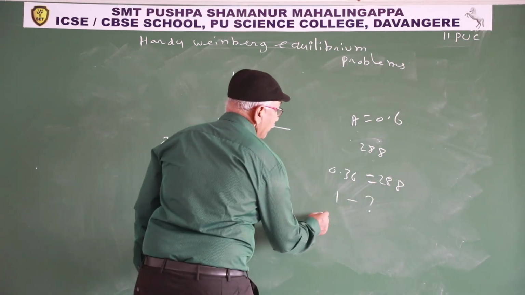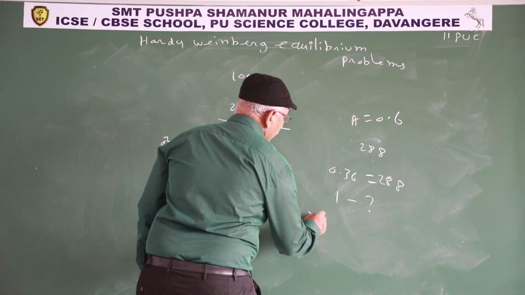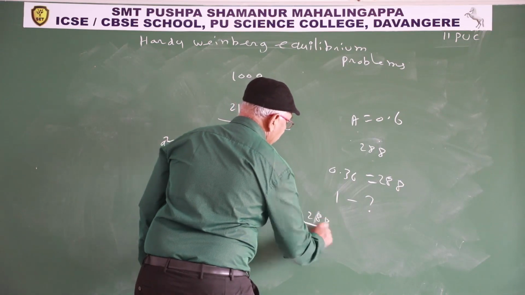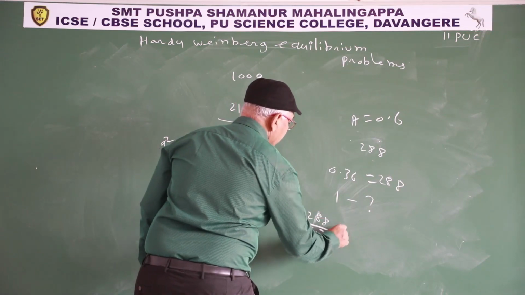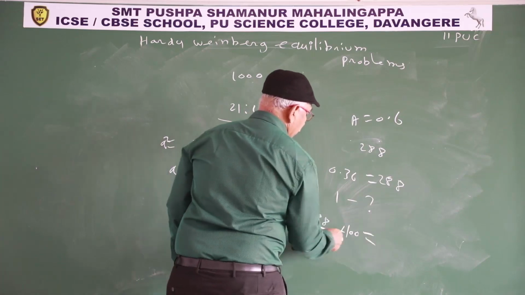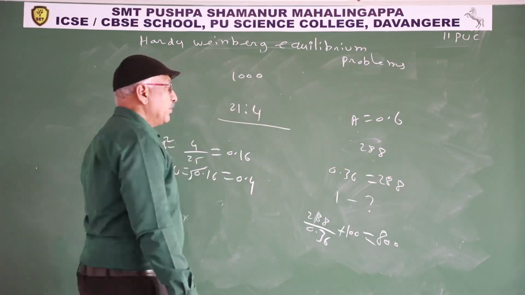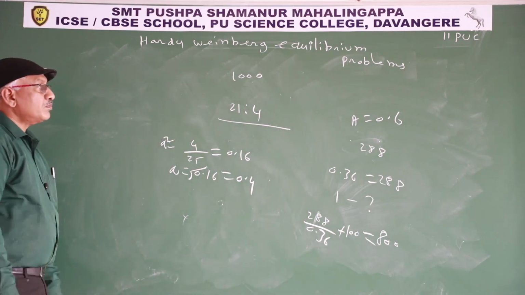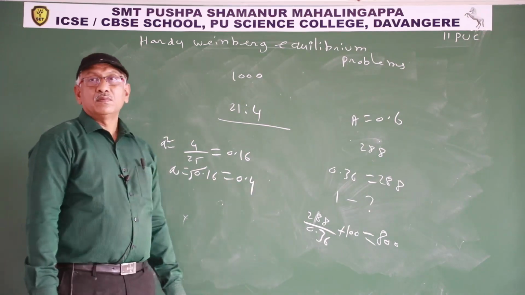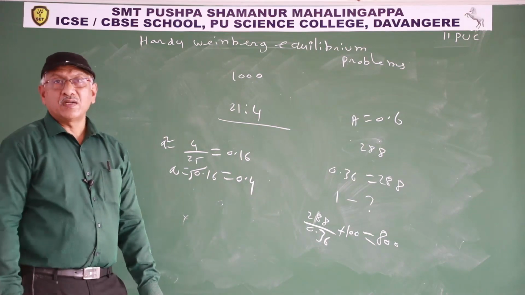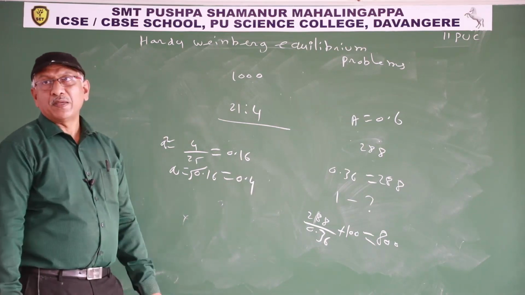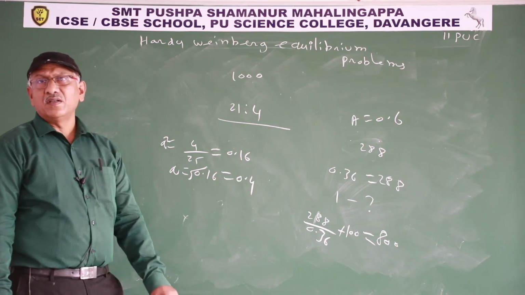So more. So that's why 288 by 0.36, that means 100. So 800. Total individuals 800. So you can answer any type of problem by practicing these 6 methods.